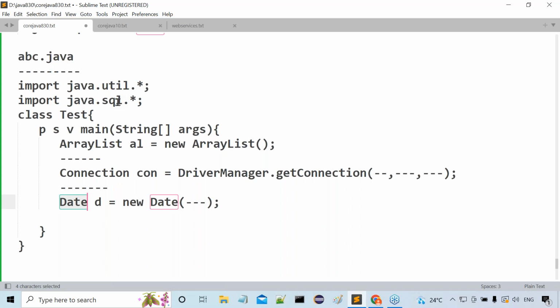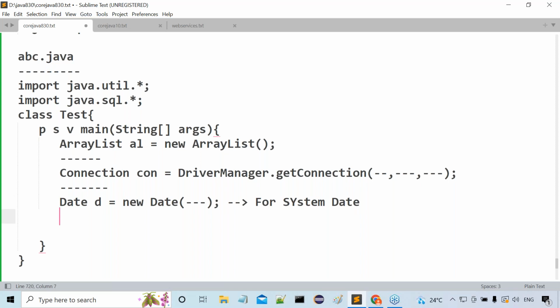That's one error. Again, another Date class we have written here, a second time, and there is again the same confusion. How many times have we written the Date class? It is a confusion. But as a developer, I have clarity. This one is for the system date, and this one is also for the system date. I know that as a developer, but how will the compiler be aware of it?